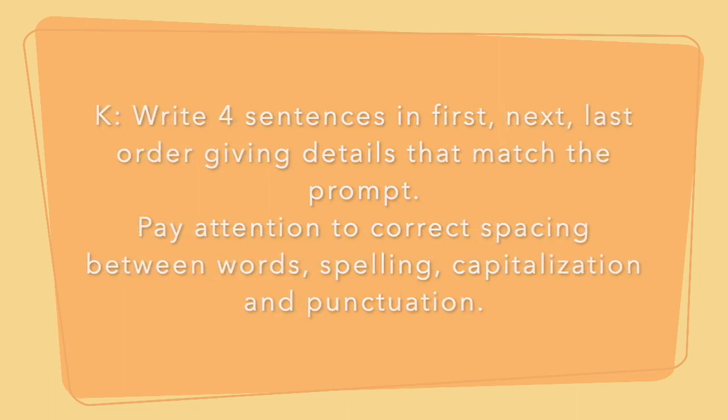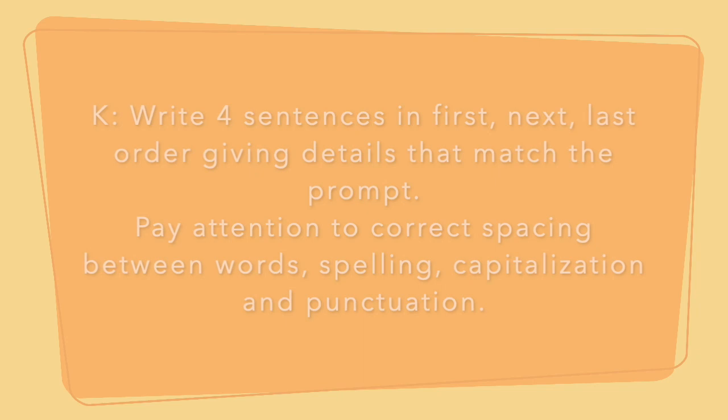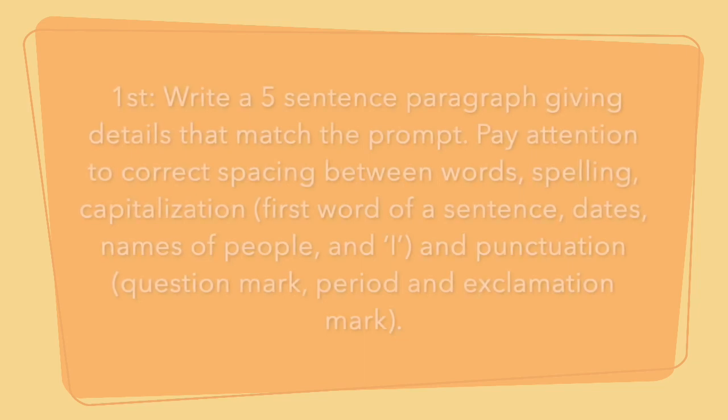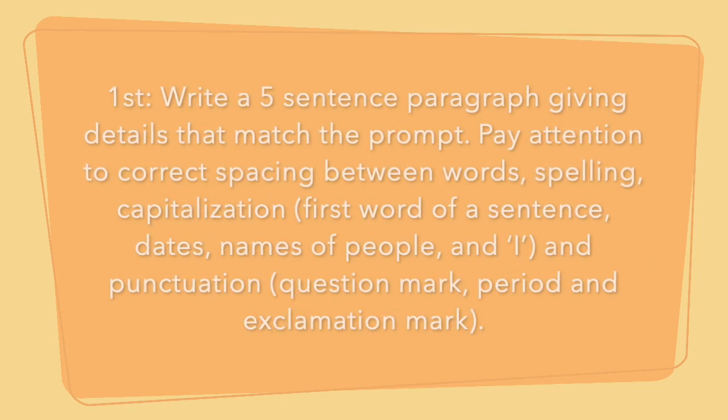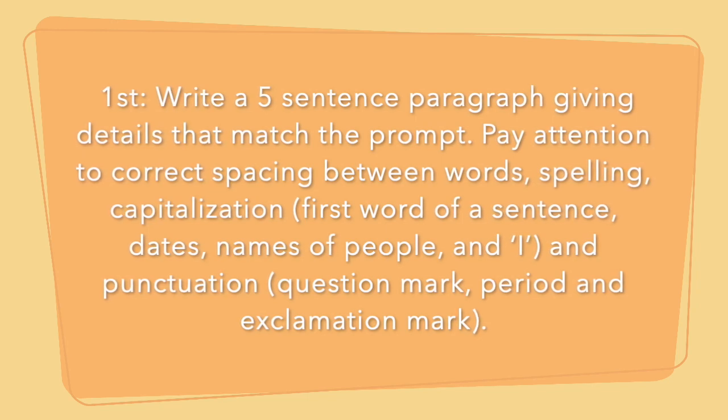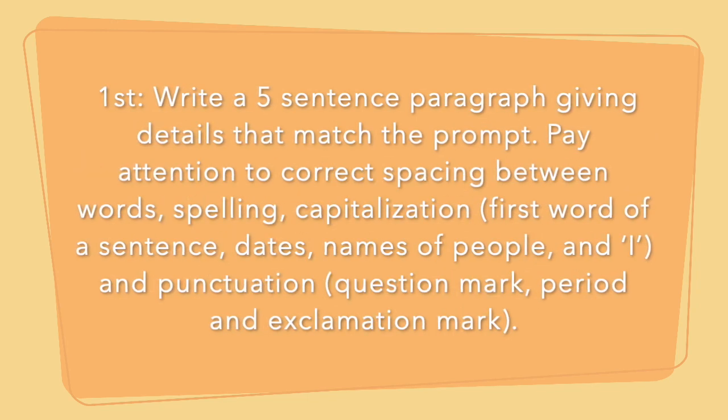And guys, also as always, we're going to pay attention to spacing. Make sure that there's a one finger distance in between each word, and capitalization, like we've been discussing this week, punctuation, like we've discussed last week, and lastly, make sure you're paying attention to spelling so that you're getting everything spelled correctly.